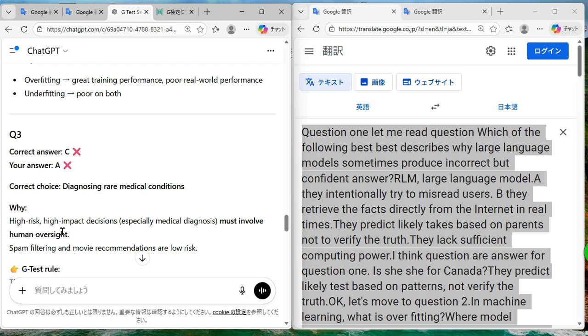High-risk, high-impact decisions, especially medical diagnosis, must involve human oversight.